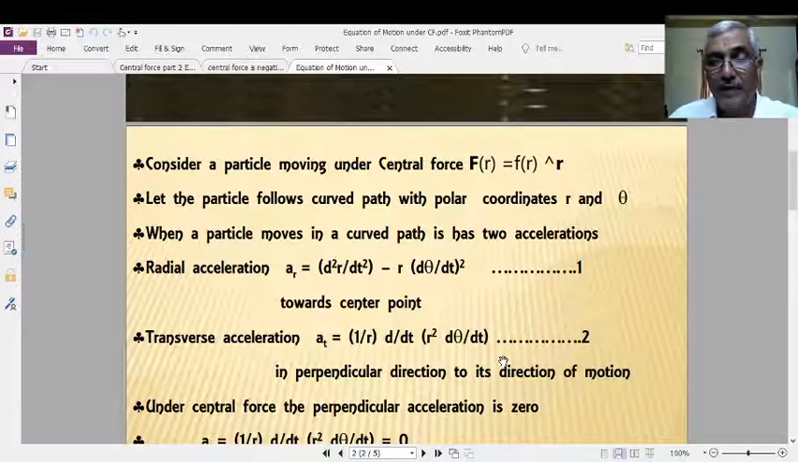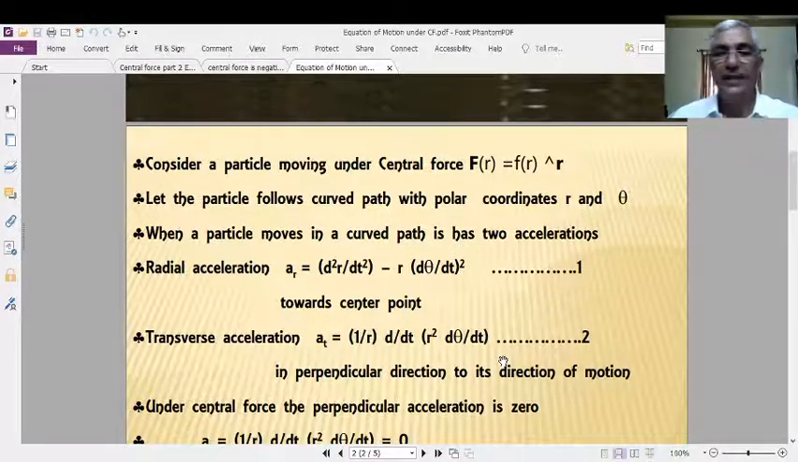Why I am referring to all those things is that here, also, under the action of central force, there is an equation of motion for a body or for a particle. Therefore, the equation of motion of a particle under central force is nothing but